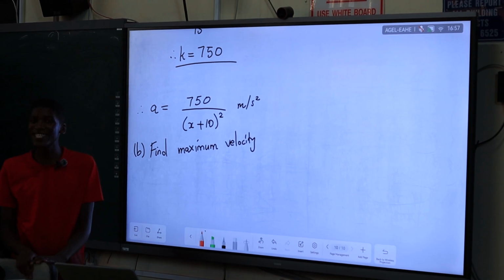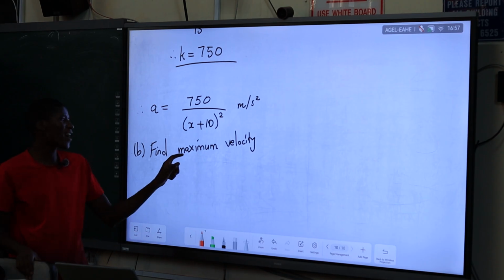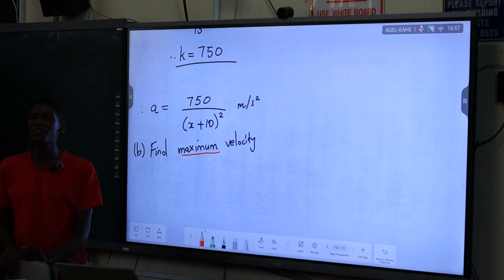It's in maximum velocity and acceleration. What's the relationship between those two? Sesikhohliwe ukuthi athathe i-maximum quantity, we get it when we find if its derivative is 0.